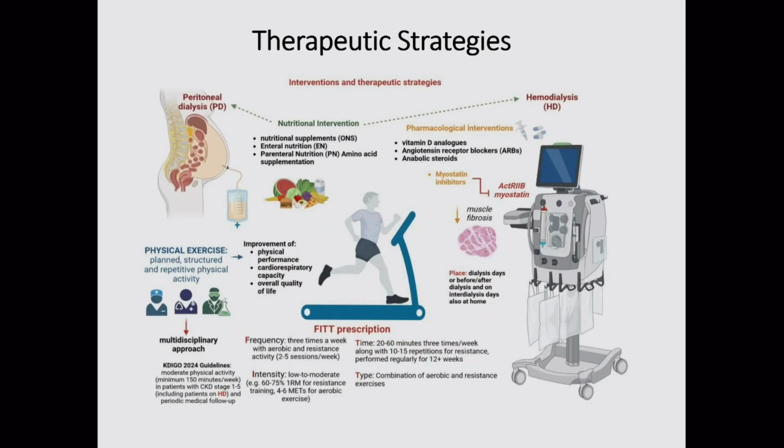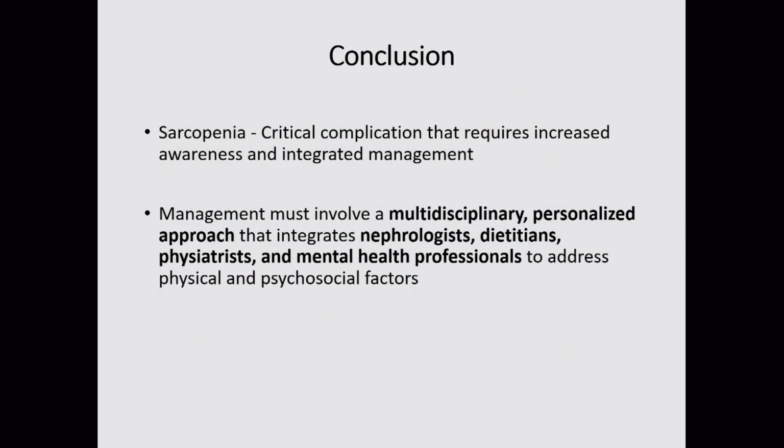While the patients are on hemodialysis or peritoneal dialysis, they can be given various nutrition supplements: enteral nutrition, parenteral nutrition, total parenteral nutrition, all with amino acids related to our dialysis solutions in PD, as well as infusions in hemodialysis, to maintain the nutrition status. Vitamin D analogs and various pharmacological interventions like myostatin inhibitors can be used, and physical exercise remains the most important parameter. So sarcopenia is a complication of hemodialysis malnutrition, and it requires a multidisciplinary approach for management.